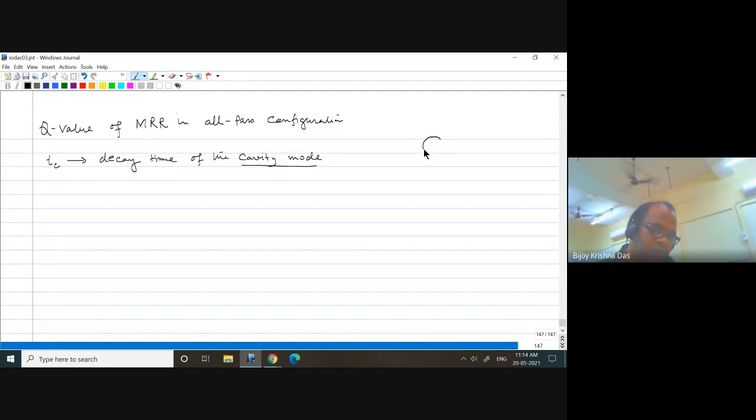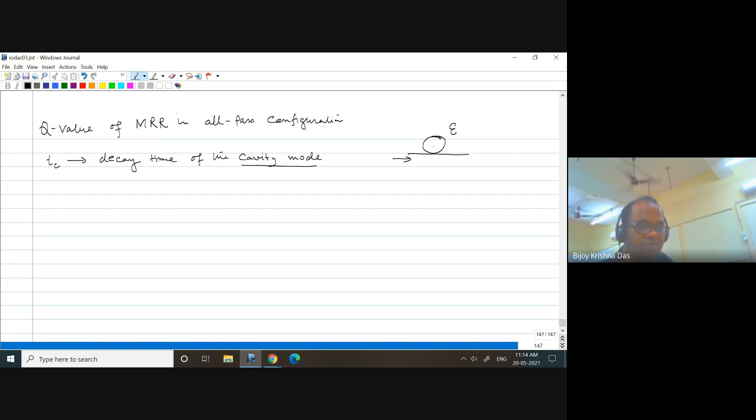If you have a ring and you are launching continuously, at resonance a certain amount of energy, say E, is stored in the cavity because it is resonant.